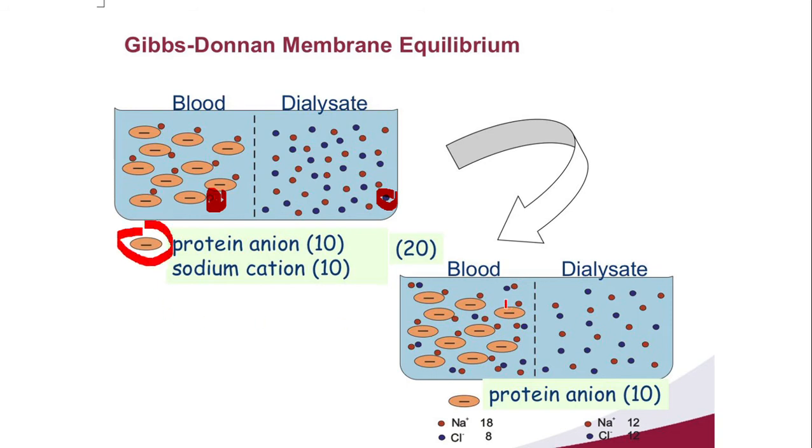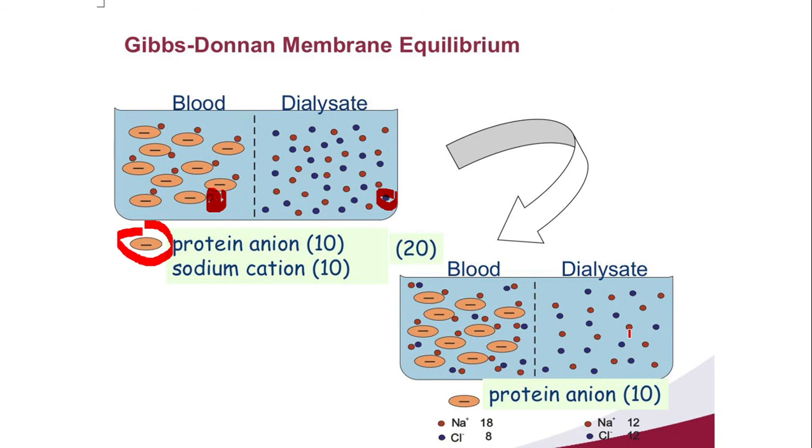Okay, so during the formation of equilibrium, what's going to happen? You count their number and you tell me in equilibrium actually what happened. Here negative charges are already there. They are proteins. They cannot move to the other side of the membrane. So how can there be electrical neutrality?